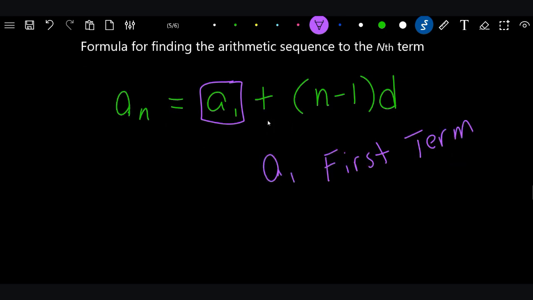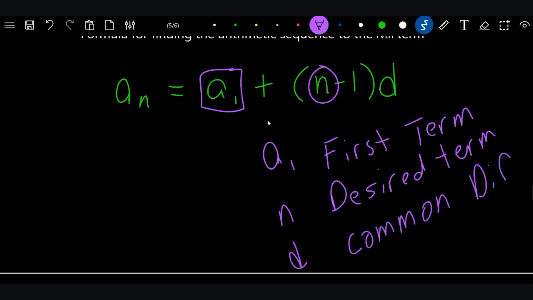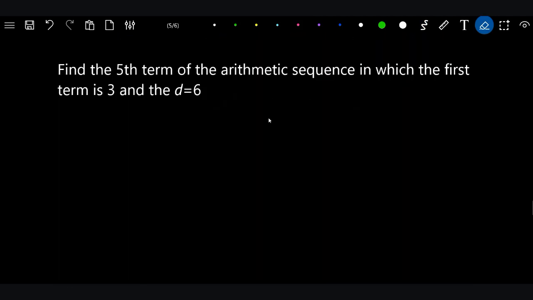And then, so that's the a sub 1. This n, what is this n? Okay, this is the desired term. This is the term we're looking for, okay? That's what we're trying to find. And then what's the d? We just talked about that. That is the common difference, okay? That is the difference between the terms, okay? So we're just going to go ahead and use this formula now that we know what each one of them stands for. Find the fifth term of the arithmetic sequence in which the first term is 3 and the d, or the common difference, is 6.